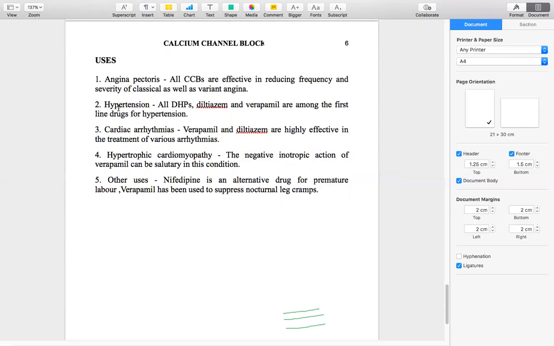And the next one is cardiac arrhythmia. This one you have to remember. Only verapamil and diltiazem are effectively used in the treatment of various arrhythmias. Why? Because verapamil and diltiazem have an effect on the cardiac muscle cells as well as on the vascular smooth muscles, whereas the dihydropyridines, nifedipine, nimodipine, felodipine, don't have any effect on the cardiac muscle cells. So they are not used in the treatment of arrhythmias.